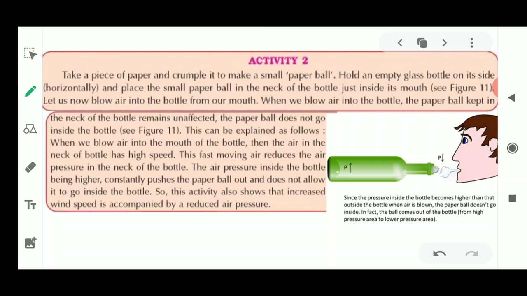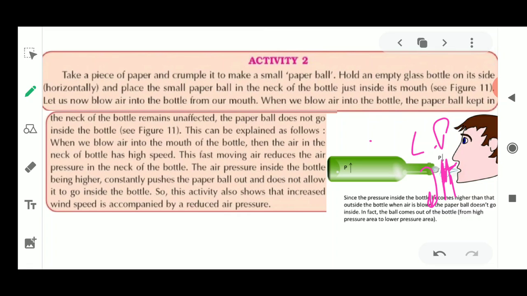If you are blowing the air, the pressure in the space between the paper ball and your mouth becomes lower, so this will be a low pressure area. The pressure is going to decrease between the paper ball and your mouth. So what will happen? Instead of the paper moving inside, it is going to come out and fall down. Now why is it falling down?